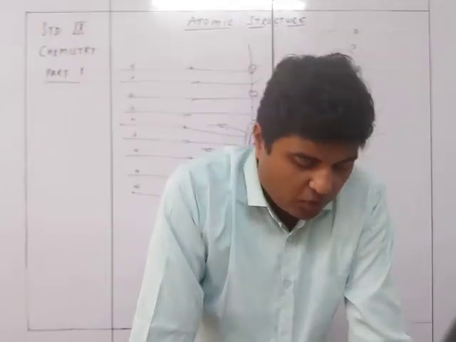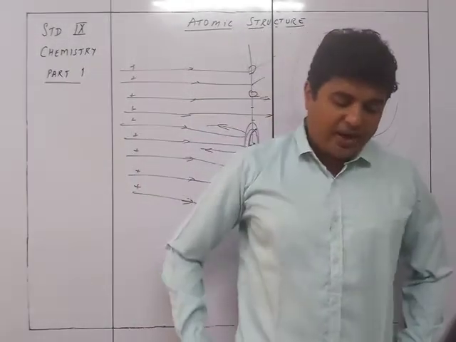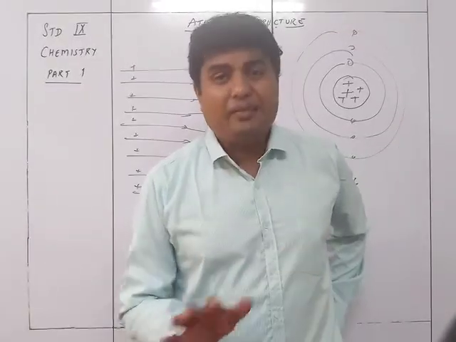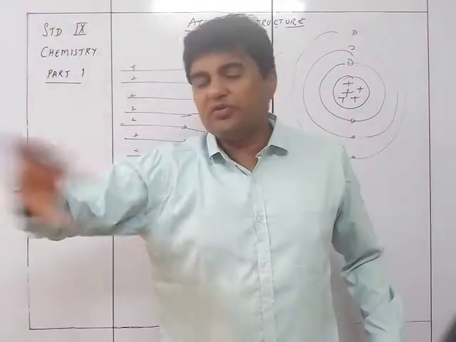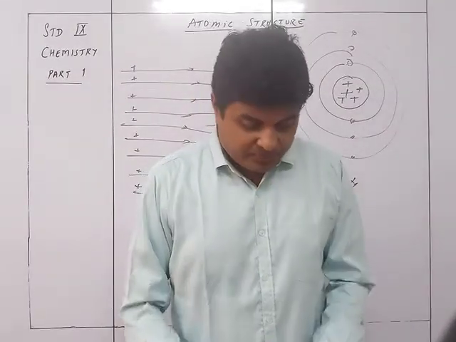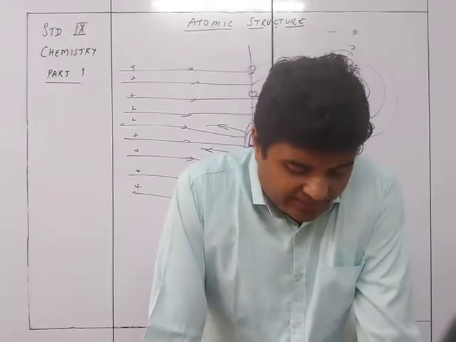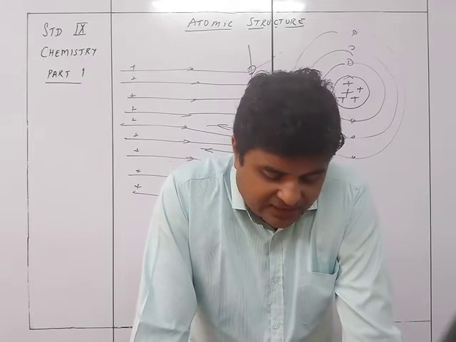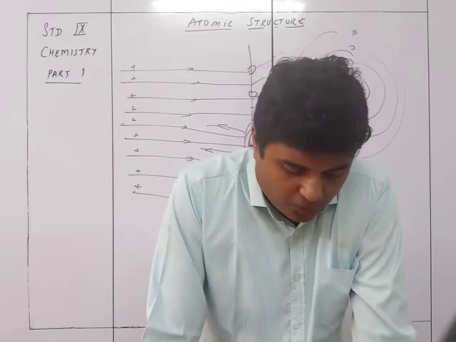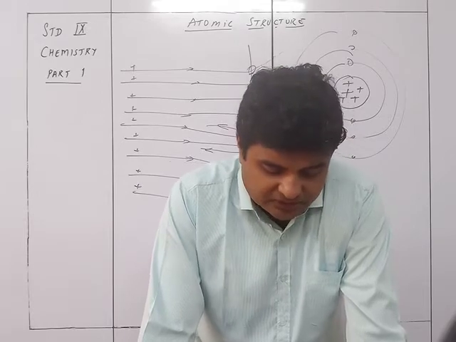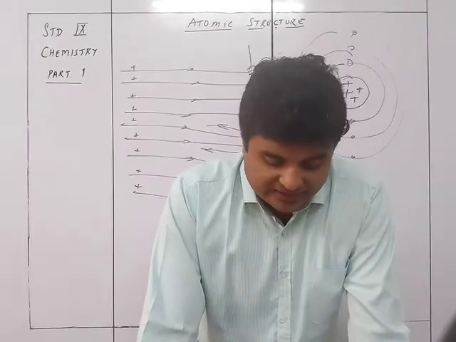So what is the observation? Most of the alpha particles went straight through the foil. An atom as a whole is relatively empty. So most of the particles just went through the foil, showing that the atom as a whole was relatively empty. Some alpha particles were deflected slightly. A concentrated positive charge is present in a very small region in an atom, and if the alpha particle is not close to the positive charge, it gets deflected slightly.